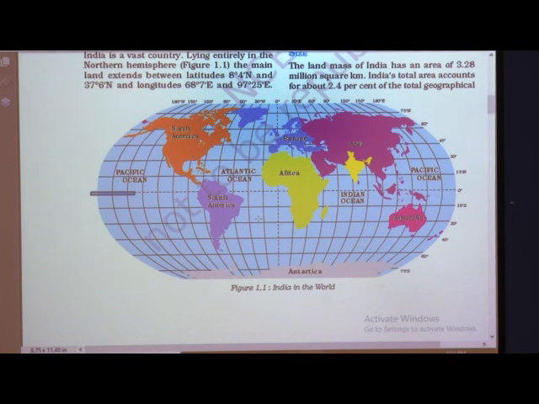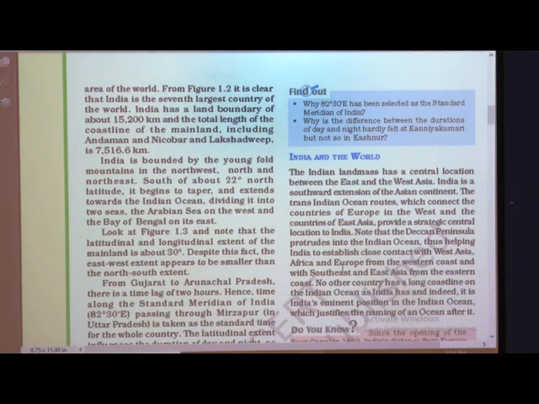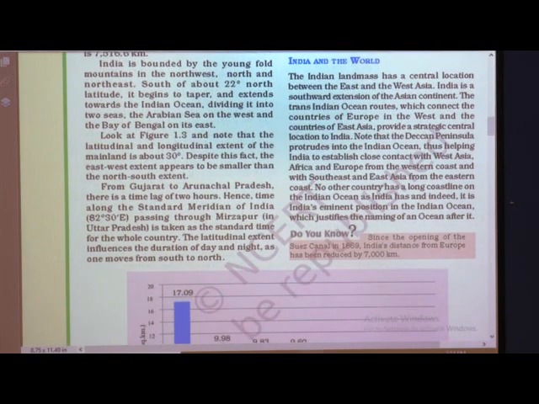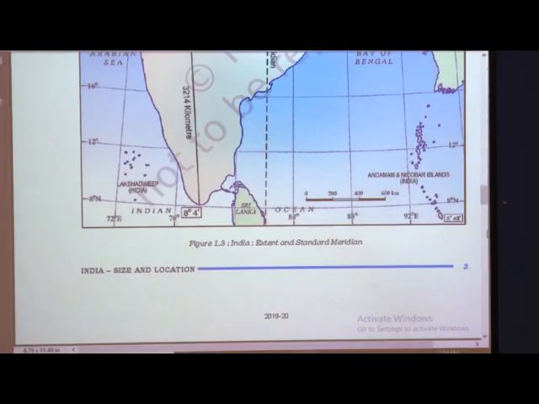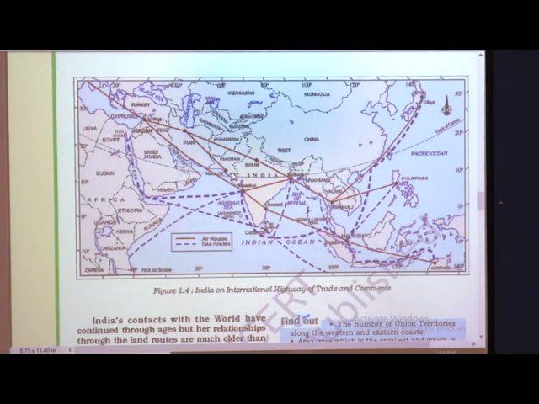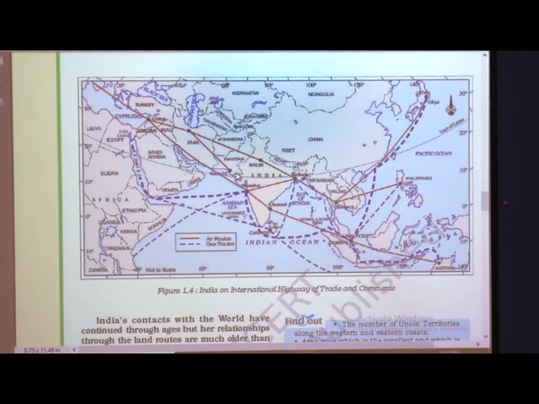See, on the next part, again our India's map, we are going to discuss our neighboring countries. India's contact with the world has continued through the ages, but her relationship through the land route is much older than the maritime contact. The various passes across the mountains in the north have provided passages to the ancient traveller, while the oceans restricted such interaction for a long time.